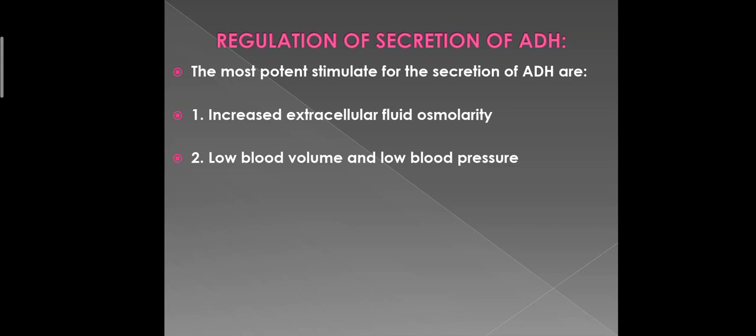Similarly, when there is low blood volume and low blood pressure, there will be increased release of ADH from the posterior pituitary that leads to the retention of water from the kidneys, and it increases the blood volume. And about the blood pressure, it causes vasoconstriction of the blood vessels, arterioles throughout the body, so it increases the blood pressure.